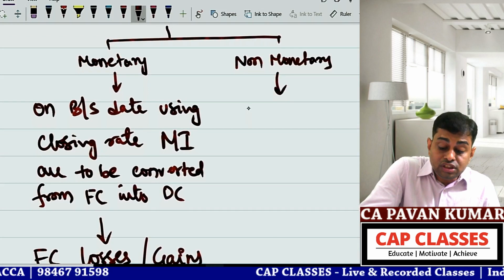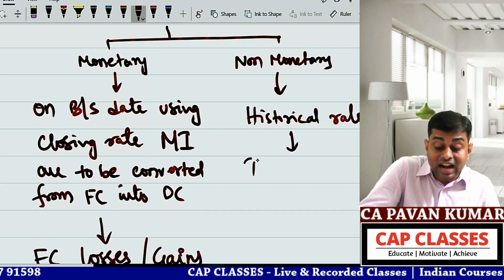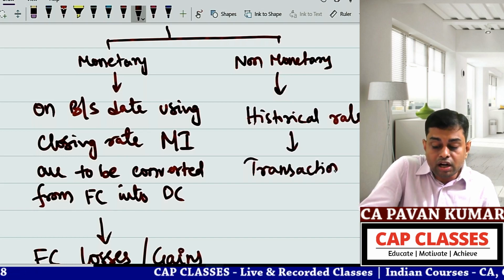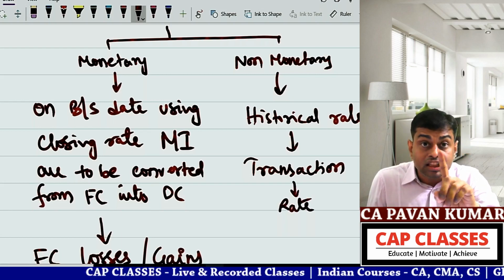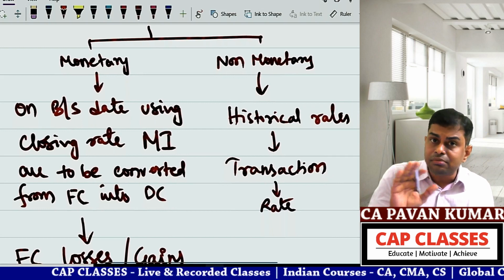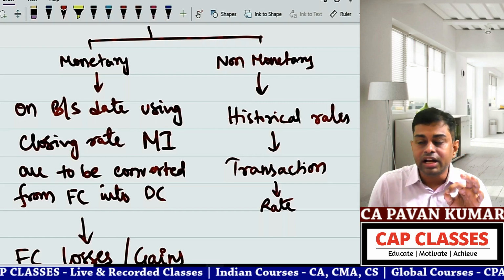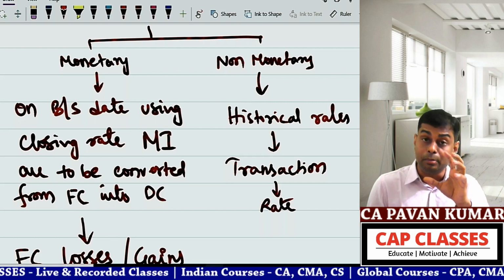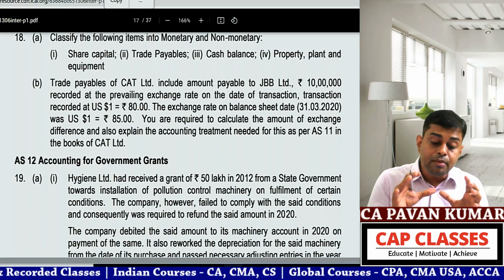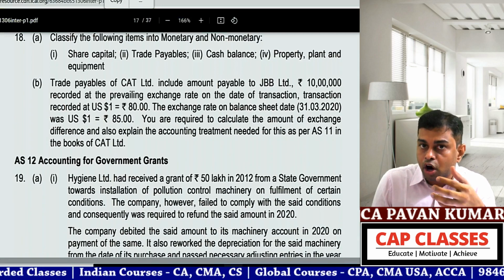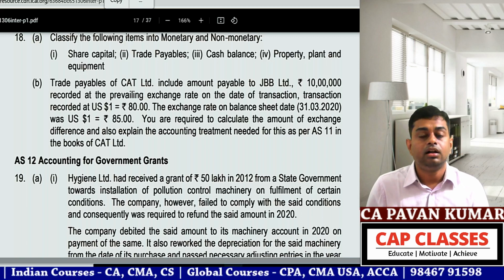Non-monetary items, we use historical rates. That means on the date of transaction, whatever the rate is there, that rate we use, and we will not translate it on the date of balance sheet. Every balance sheet, non-monetary items will not be translated into domestic currency again. What is the rule? Monetary items are converted on the balance sheet date. Non-monetary items don't convert. That's it. Now, trade payables: monetary or non-monetary? Monetary. Trade payable is a monetary item.